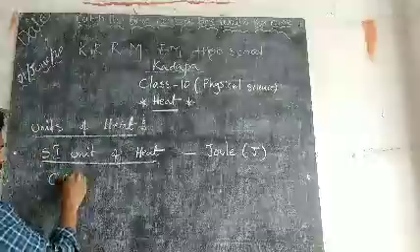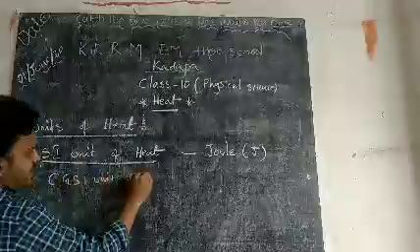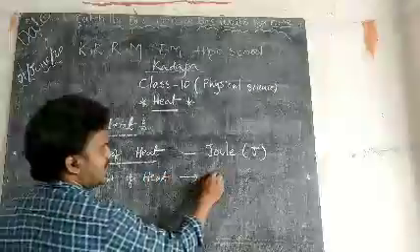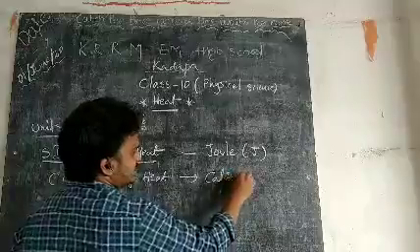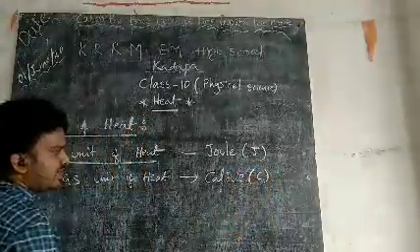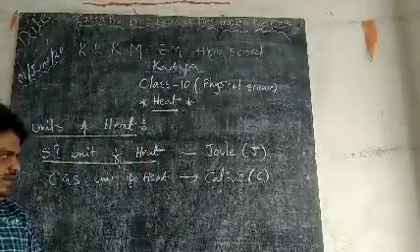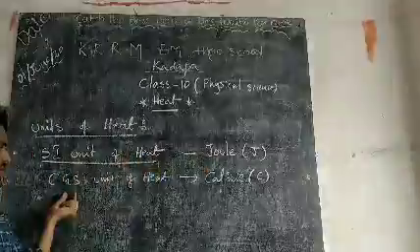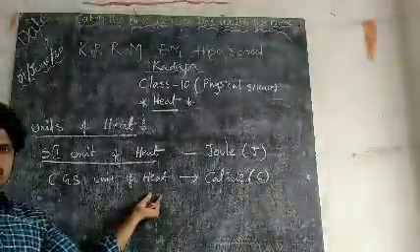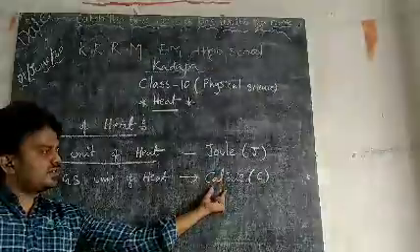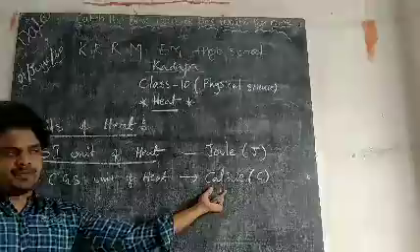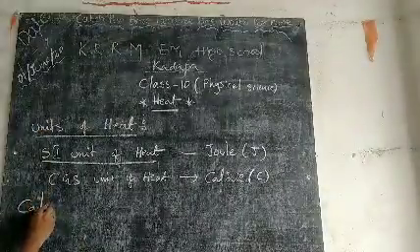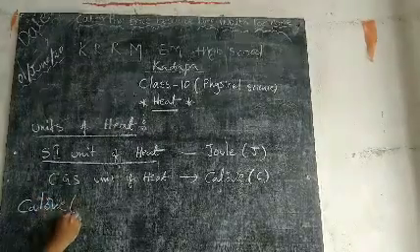Then, what is the Celsius unit of heat? Celsius unit of heat is calorie. You can simply write it as symbol C. So, SI unit of heat is joule, indicated with the symbol J. And the Celsius unit of heat is indicated with the symbol C, and we can describe it as calorie. There is a definition for calorie. Very, very important question for 1 mark in our SSC public examinations.